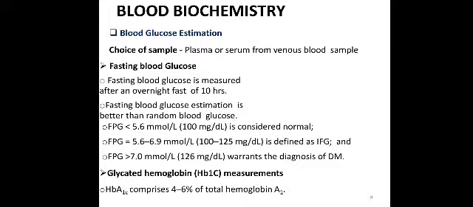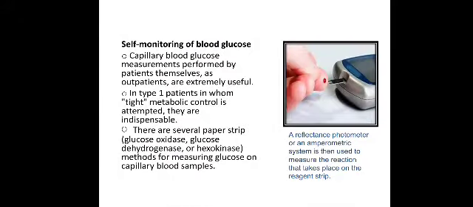Then the second one is the glycated hemoglobin measurement. As I have already mentioned, the normal range comprises 4 to 6% of the total hemoglobin A1, and in patients of diabetes mellitus, this range of HbA1c is usually more than 6%. Then another method is the self-monitoring of the blood glucose, like measuring the glucose by means of a glucometer, glucose strip, and by the capillary blood glucose.